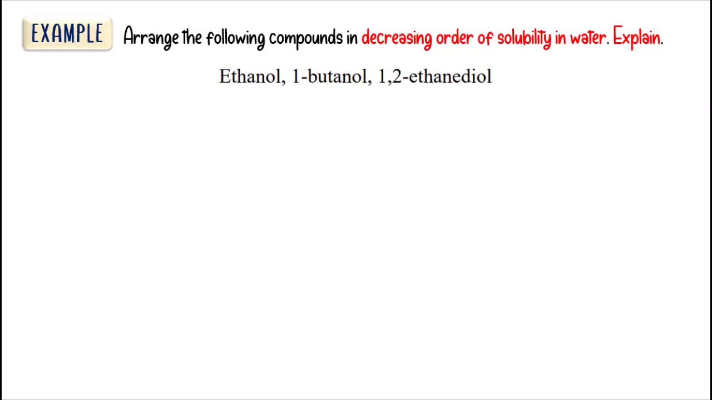Let's have a look at an example. Okay, so arrange the following compounds in decreasing order of solubility in water and explain your answer. Okay, so we have ethanol, 1-butanol, and 1,2-ethane diol. So the structure of the compounds: ethanol has 2 carbons, so 1, 2, and then we have the OH group on the first carbon. Okay, so 1-butanol, we have 4 carbons, and then the OH group is on the first carbon, right? And also 1,2-ethane diol, so 2 carbons, and then the 2 OH groups are attached on the first and also second carbon.